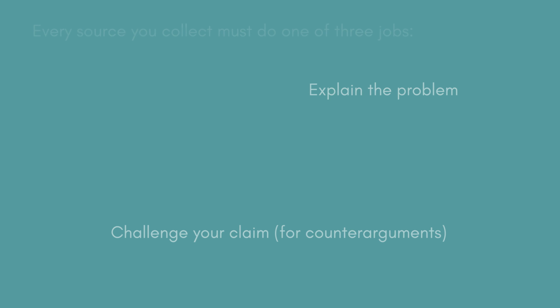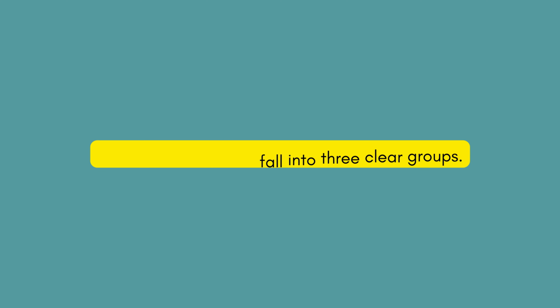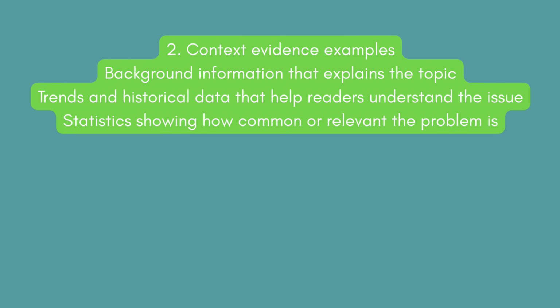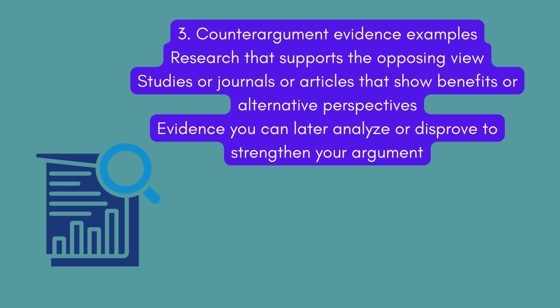For counterarguments, your evidence should fall into 3 clear groups. 1. Support evidence examples: facts and data that directly prove your claim, research findings from Google Scholar studies. 2. Context evidence examples: background information that explains the topic, trends and historical data that help readers understand the issue, statistics showing how common or relevant the problem is. 3. Counterargument evidence examples: research that supports the opposing view, studies or journals or articles that show benefits or alternative perspectives, evidence you can later analyze or disprove to strengthen your argument.